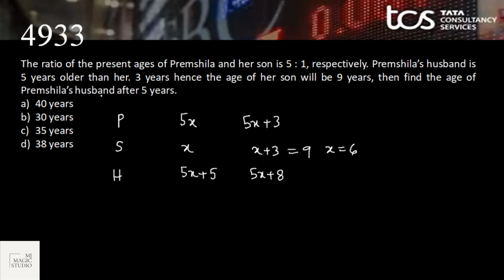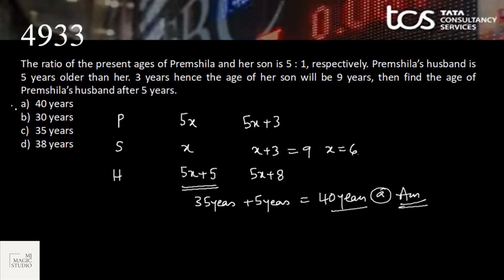Then find the age of Premshila's husband after 5 years. Good. So x is equal to 6. Present age of her husband is 5 into 6, 30, plus 5, that is 35 years. That means after 5 years, her husband's age would be 40 years. Option A is the pick.